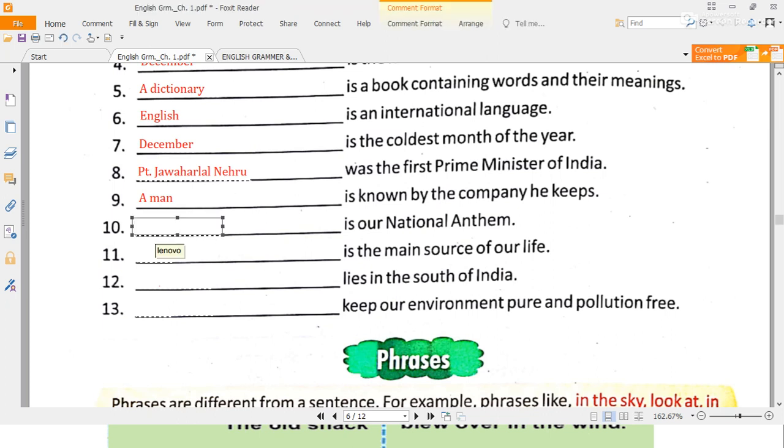Dash is our national anthem. You all know Jana Gana Mana. Dash is the main source of our life. Today trees or water, anything you can write. Water. Dash lies in the south of India. In the extreme south is Kanyakumari, so you can write Kanyakumari here. Dash keep our environment pure and pollution free. So trees keep our environment pure and pollution free.